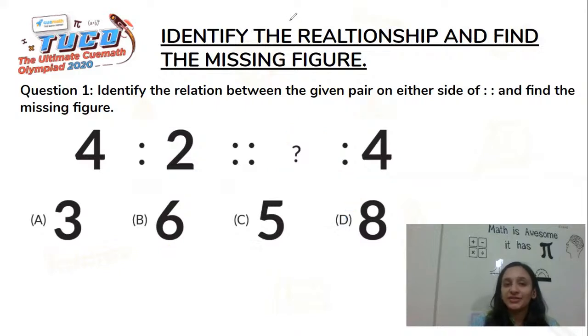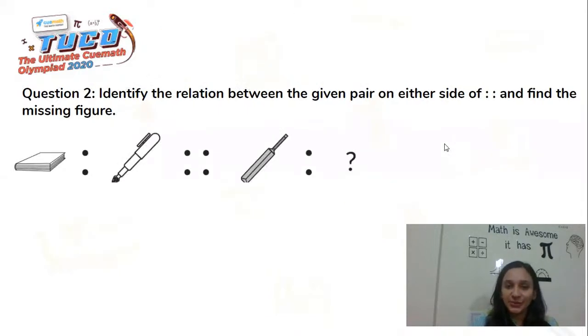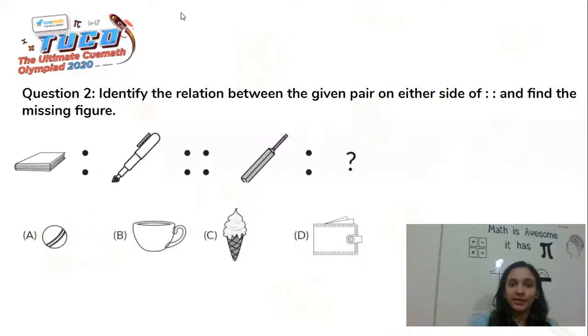Hoping all of you would have understood this question, we move on to our next question, which says, identify the relation between the given pair, again on either side of the double colon. So you see there is one pair on the left side, which is complete. It has both the objects. But the pair on the right side of the double colon is incomplete because the second object in the pair has been replaced with a question mark, and that is the object that you need to find, the missing figure. So these are the options that we have.